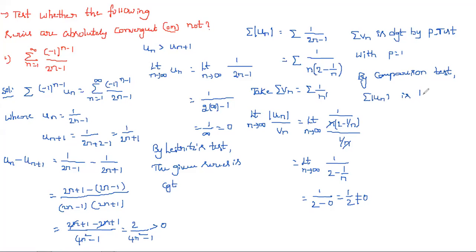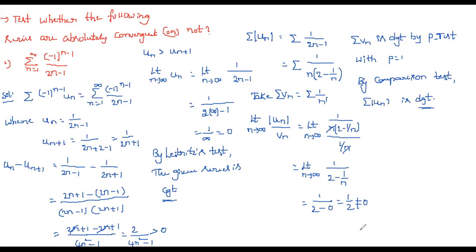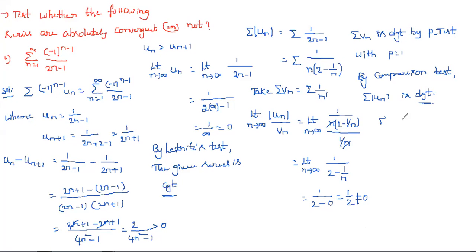If you see that here, summation un is convergent and summation modulus un is divergent. Simply what we write is: the given series is conditionally convergent, or in other words not absolutely convergent, conditionally convergent.